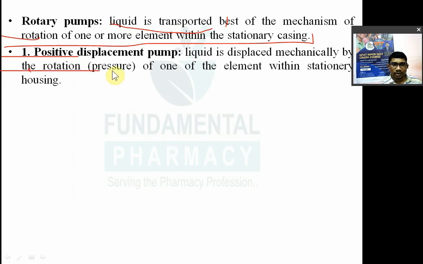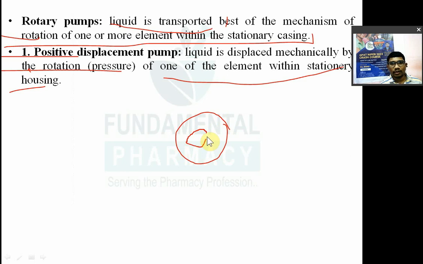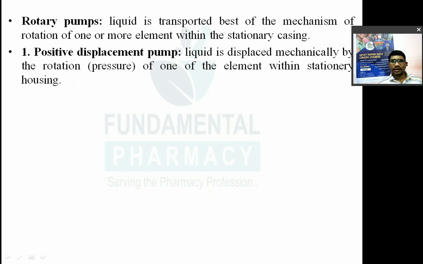That is nothing but pressure of one of the elements within the stationary housing. तो एक पंप है जिसमें स्टेशनरी हाउसिंग रहेगा ऐसा, एंड वहाँ पे एक कुछ ऐसा मूव रोटेशन के लिए एलिमेंट रहेगा। जब आप उसको रोटेट करोगे तो during the rotation it will suck the liquid from one end and it will supply liquid to another end. So positive displacement pump. Liquid will be displaced mechanically by the rotation, means there is a pressure of one of the elements within the stationary housing.